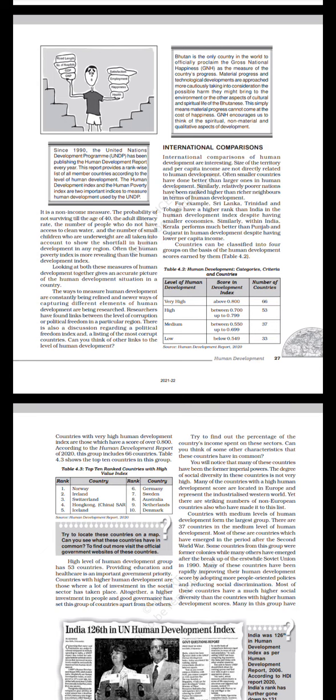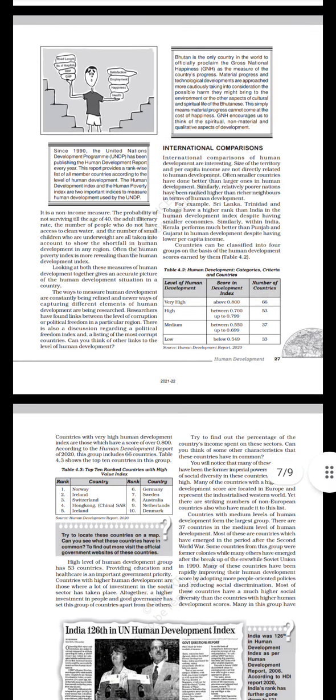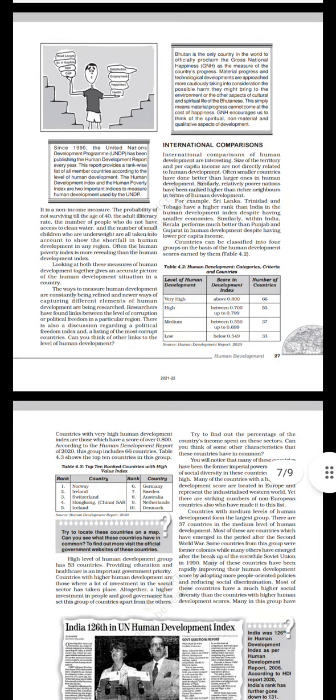Countries can be classified into four groups on the basis of the human development scores achieved by them. Take a look at Table 4.2, Human Development Categories, Criteria, and Countries. Level of Human Development, Score in Development Index, Number of Countries. Very high, above 0.800, 59. High, between 0.701 up to 0.799, 53. Medium, between 0.550 up to 0.700, 39. Low, below 0.549, 38.